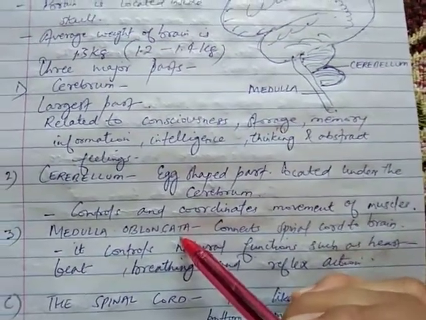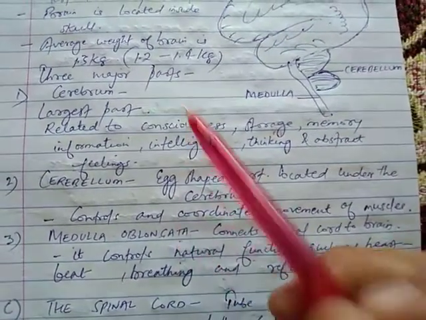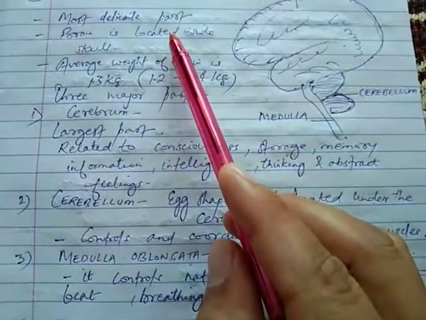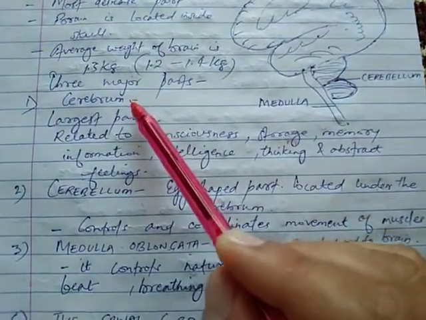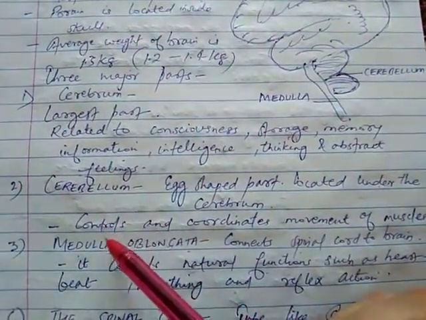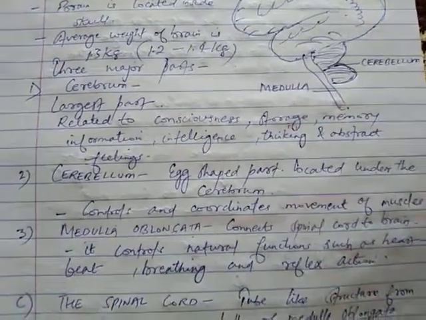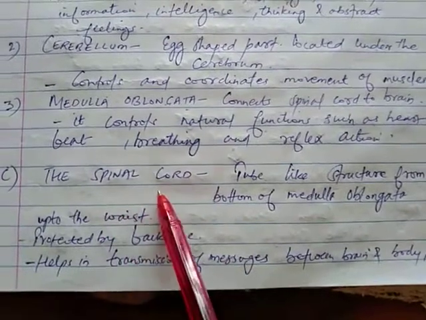So this much is in your syllabus, that the brain is divided into three major parts: cerebrum, cerebellum and medulla oblongata. The third part of the central nervous system is the spinal cord.